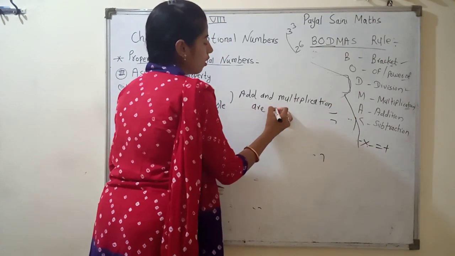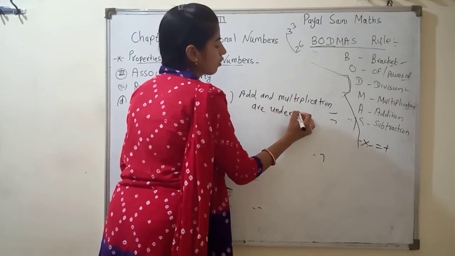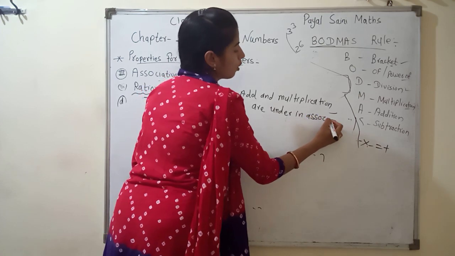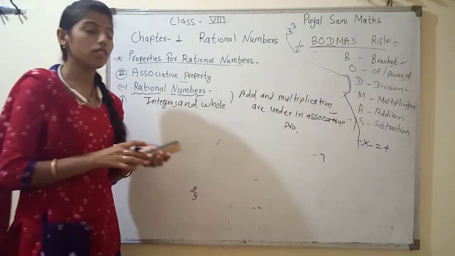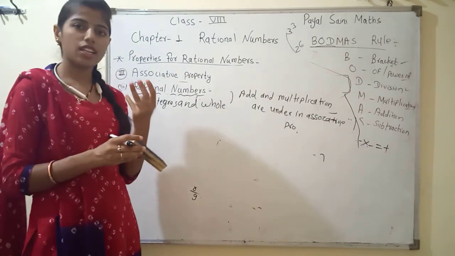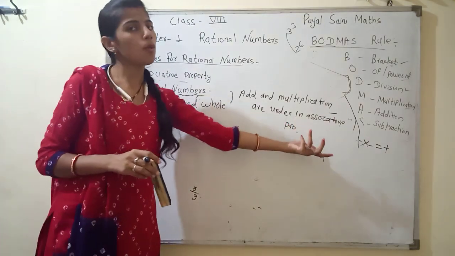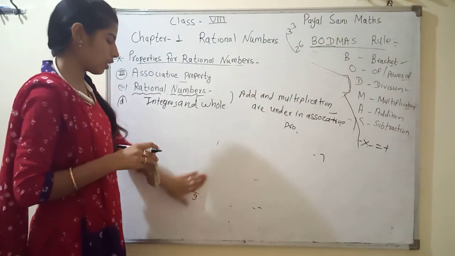The other two operations left, subtraction and division, are not under the associative property. With that, our today's topic is completed.